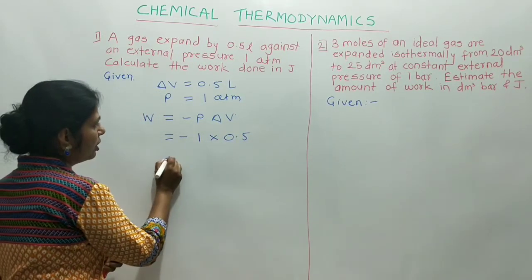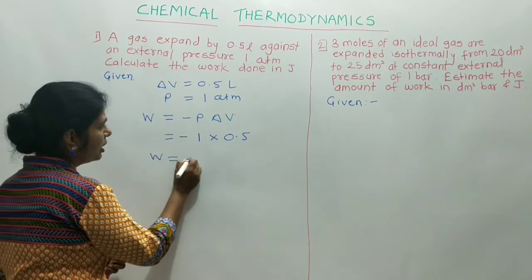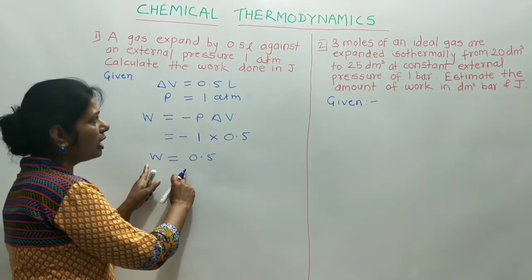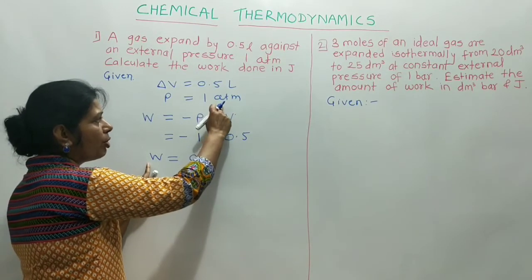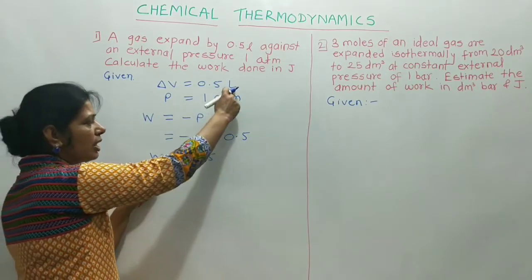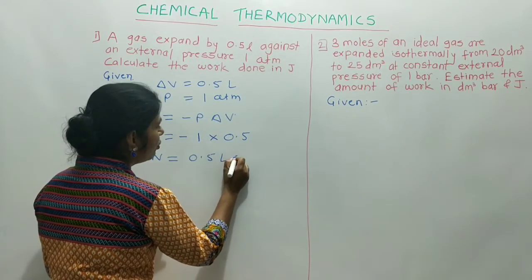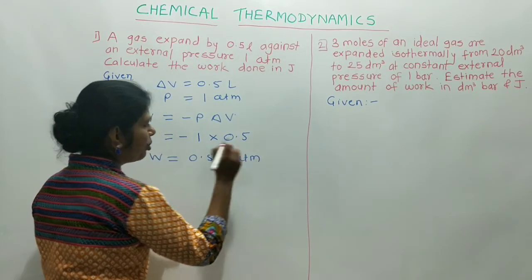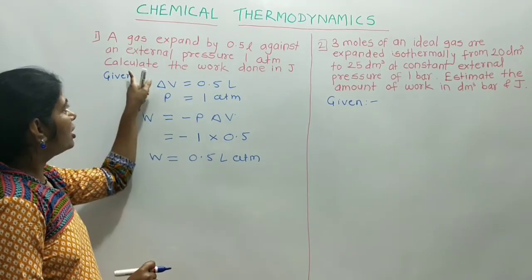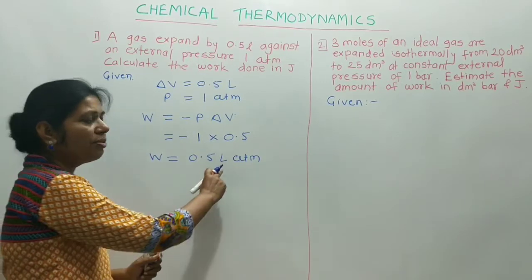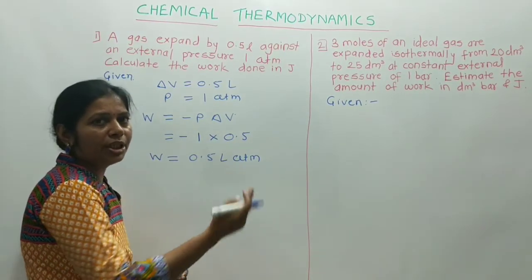And therefore it becomes W is equal to 0.5. Then what is the unit of work, as the pressure is in atmosphere and volume is in liter? Therefore the unit of work is liter atmosphere. But our question is to calculate the work done in joules. Therefore convert this liter atmosphere into joule.